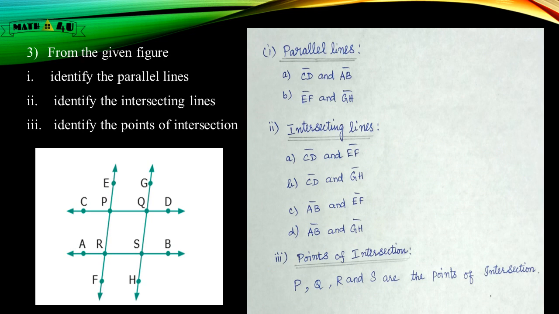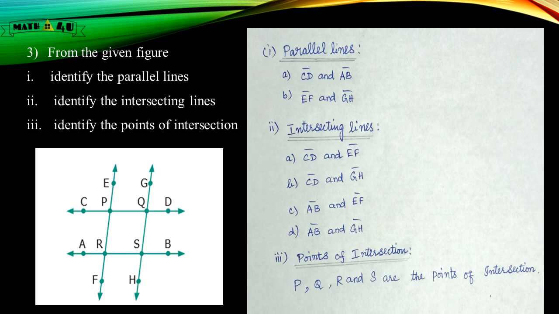From the given figure, identify the parallel lines, the intersecting lines and the points of intersection. Just look at the diagram, children. We know that parallel lines will not meet. So let us see the pairs of parallel lines. CD and AB are parallel lines. Similarly, EF and GH are parallel lines.